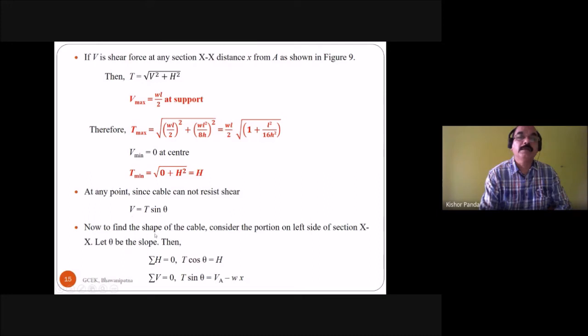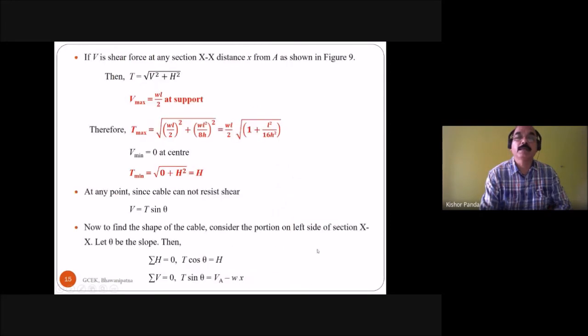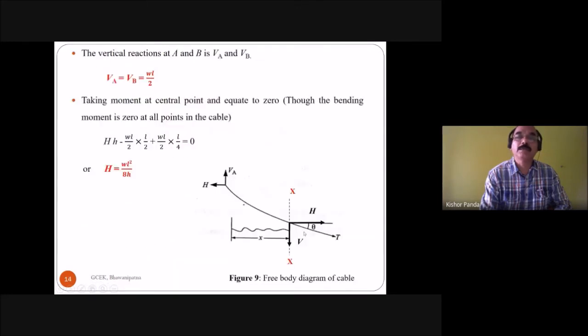Now to find the shape of the cable, consider the portion on the left side of section XX. So you have to take a section and consider the left side of the section XX, and let theta be the slope.